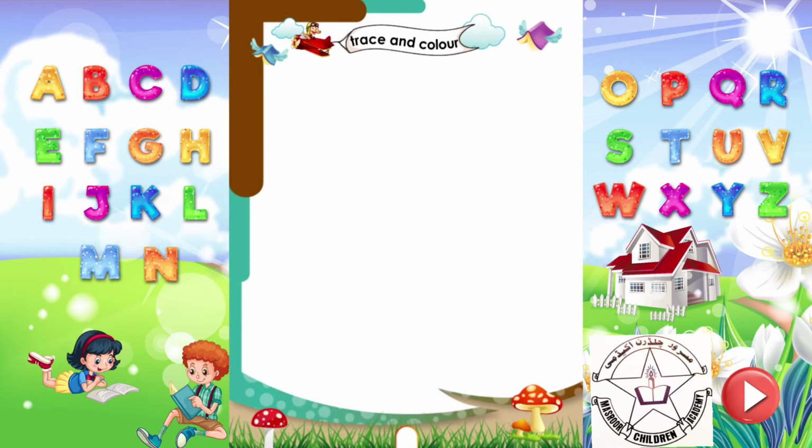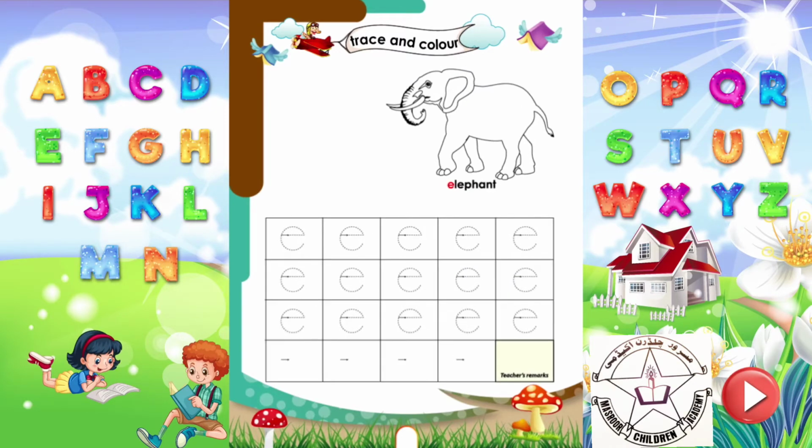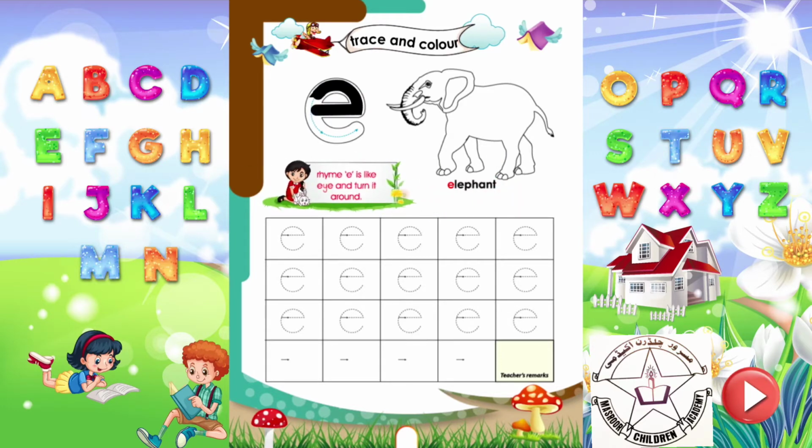Trace and color. Let's trace the letter E, which sounds eh. Rhyme: E is like I and turn it around. Trace all the letters properly. Wow! Time to color the elephant.